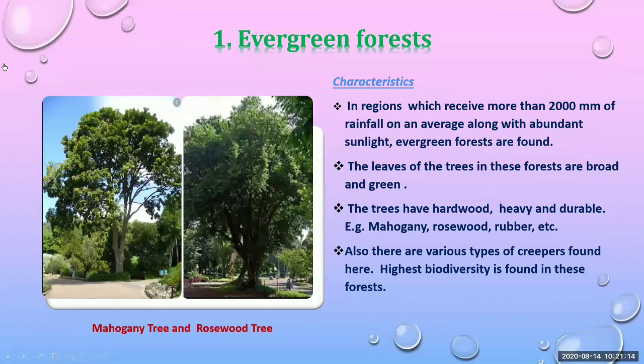And second characteristic is the leaves of the trees in this forest are broad and green. You can check the color of these trees. The leaves of the trees in this forest are broad, and all over the year they can be seen as green. In the third characteristic, the trees have hardwood, heavy and durable.